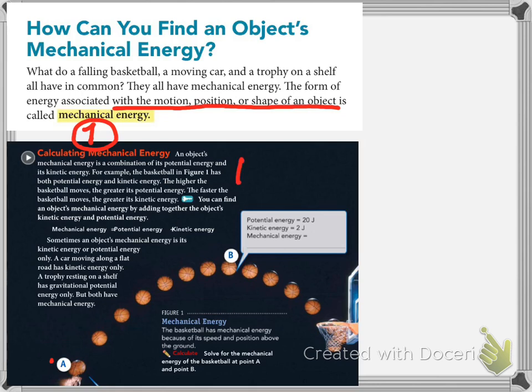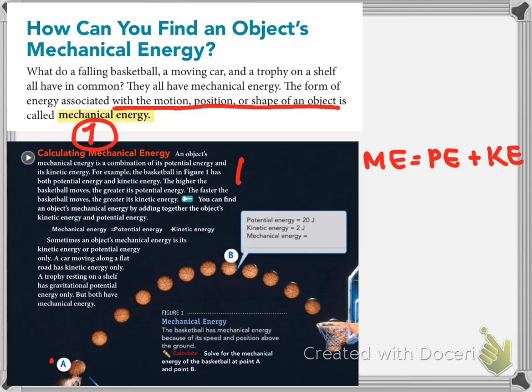So a way to think about it is that mechanical energy is equal to the sum of potential energy and kinetic energy. So something could have mechanical energy and be completely potential, meaning possibly at rest and about to do something, or completely kinetic because it's in the process of doing something.